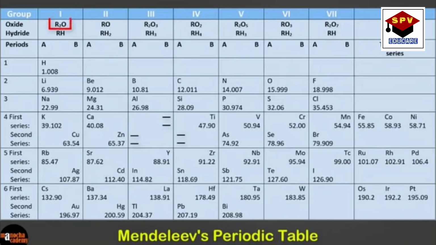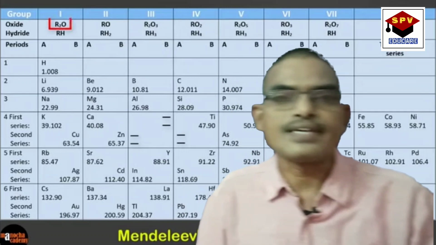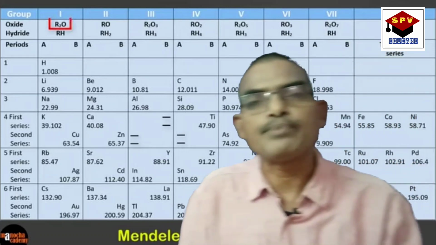They are called anomalous series. For example, tellurium with atomic weight 127.6 was placed before iodine with atomic weight 126.9. Similarly, it happened in the case of cobalt and nickel. These are the salient features of the Mendeleev periodic table.